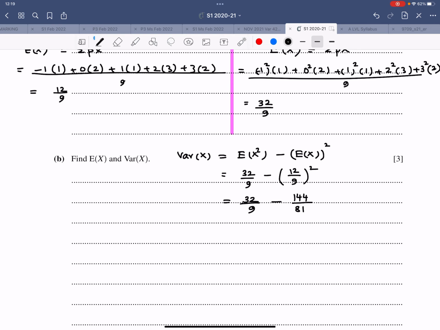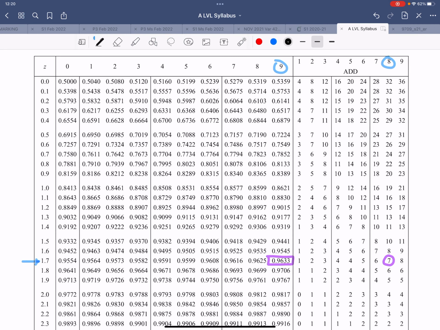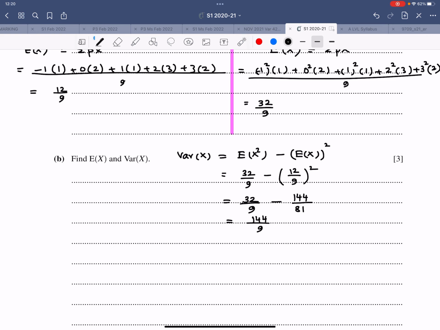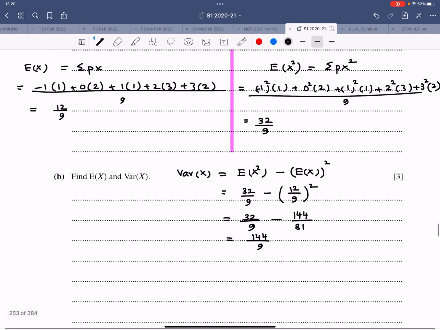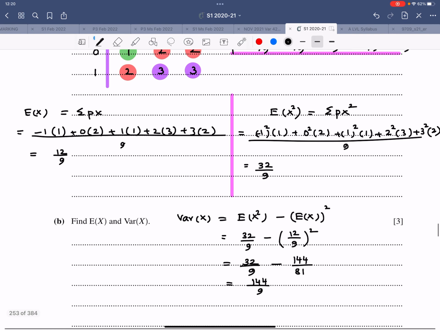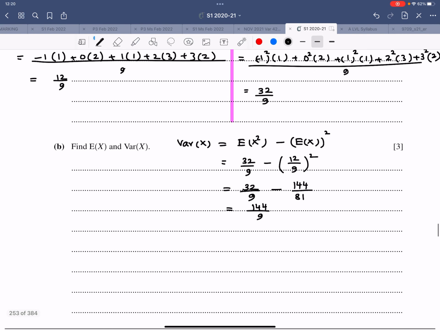So this is 144 over 9 divided by 9, and this comes out to be 16. Let me double check. Actually this is 81, not 9, my bad. So this is 144 over 81 after the LCM. Leave it as it is.